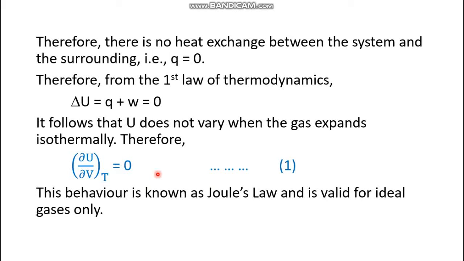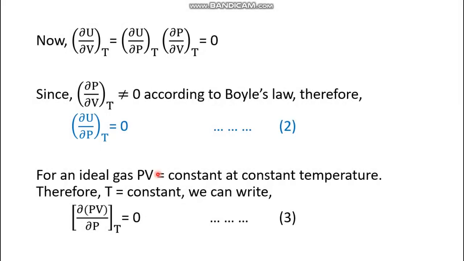Now this equation 1 can also be written in 3 more forms. Let's see how these 3 more forms are obtained. First of all, we expand this parameter del U del V at constant T as del U del P at constant T into del P del V at constant T. This del P and this del P can cancel each other, and the left hand side can be returned back. So the left hand side can be expanded into multiplication of 2 terms as shown in the right hand side. Since the left hand side is 0, the right hand side, this expanded form, is also equal to 0.